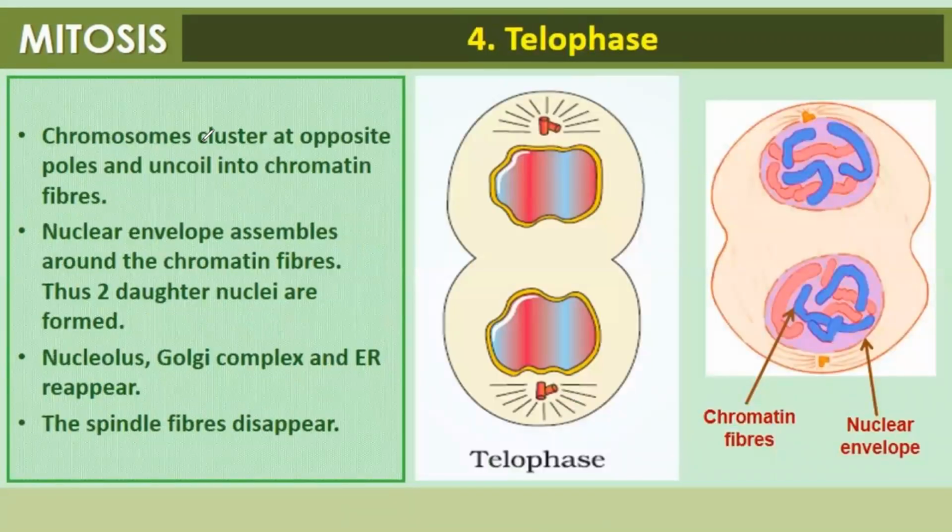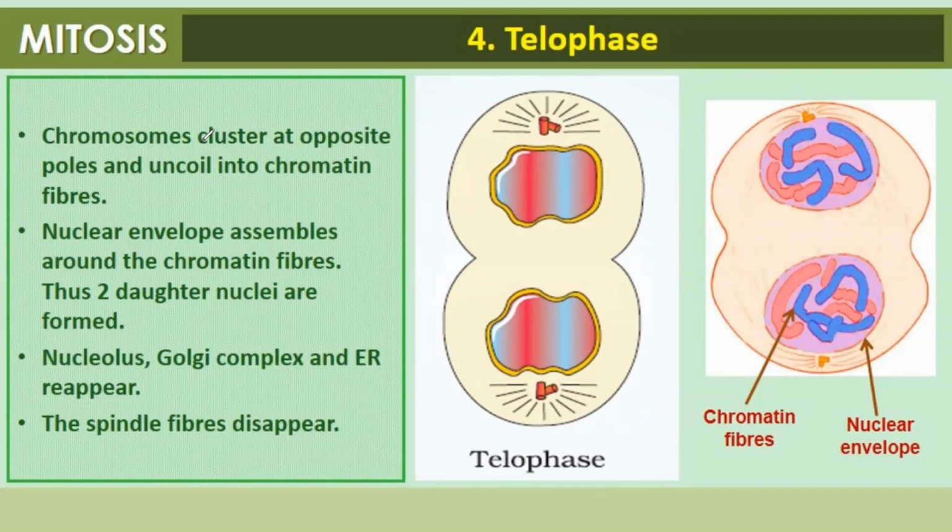And the fourth phase of mitosis is telophase, where chromosomes reach the opposite poles and uncoil into chromatin fibers. So again, the chromosomes will disintegrate and open up, uncoil and form the chromatin fibers. The nuclear envelope assembles around the chromatin fibers. Thus, two daughter nuclei are formed.